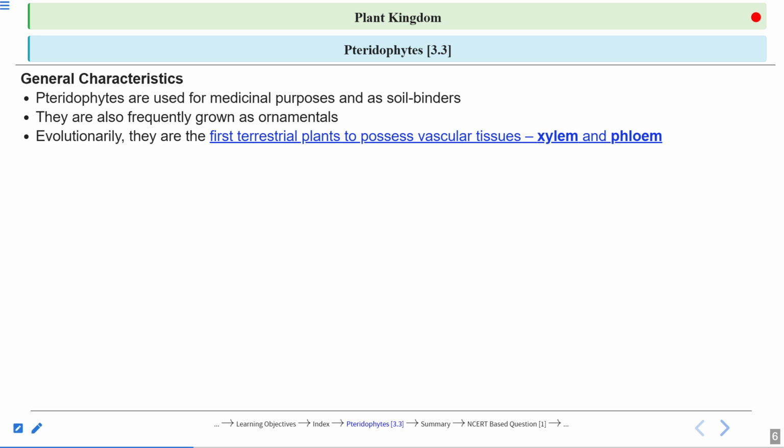Evolutionarily, they are the first terrestrial plants to possess vascular tissue. If we see the plants on the basis of evolutionary characteristics, this is the first plant that has the vascular tissue. Vascular tissue means the xylem and phloem. So these xylem and phloem are present inside the